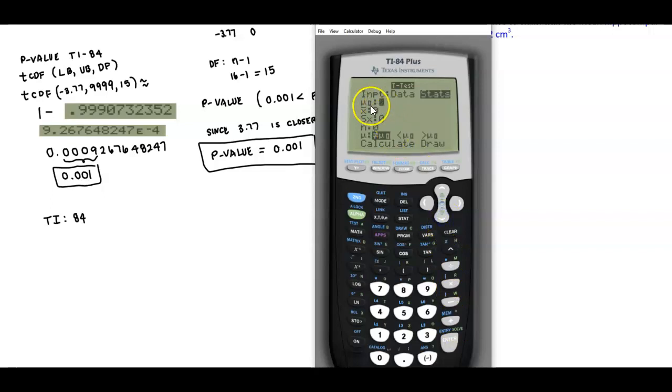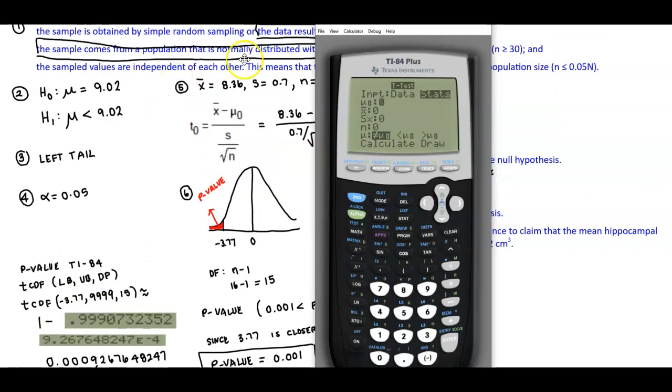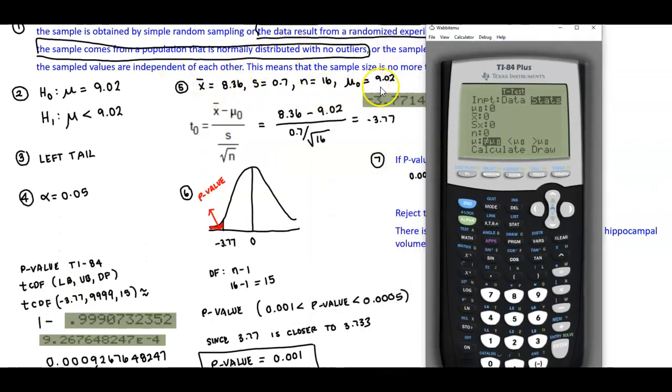And then what is the claim value, mu subscript 0? Well, if we go back up here, we have that information in step 5. We know that it's going to be 9.02. We scroll down to the sample mean, that is 8.36. And then the sample standard deviation is 0.7. And we also know that the value of n is 16. Then if we take a look further, we can see that the alternative is less than, so we go down here, make sure we press enter, and then select calculate.